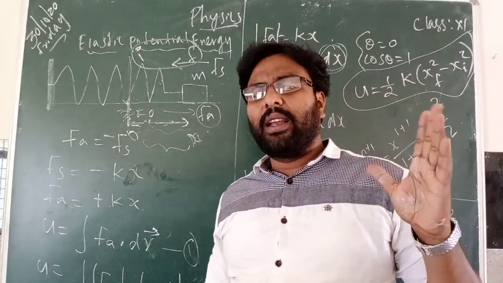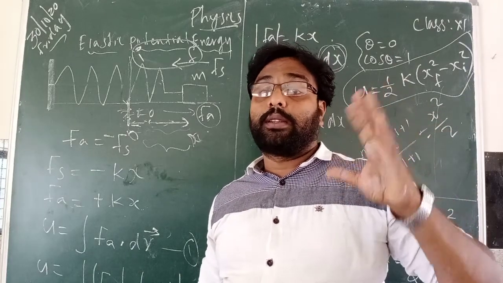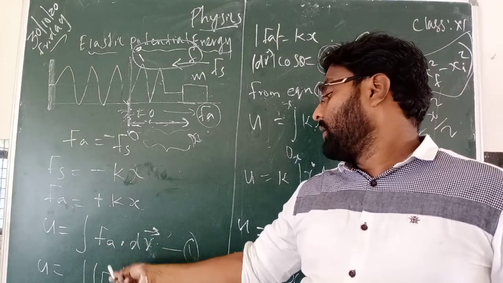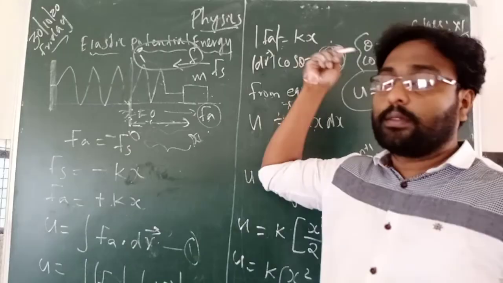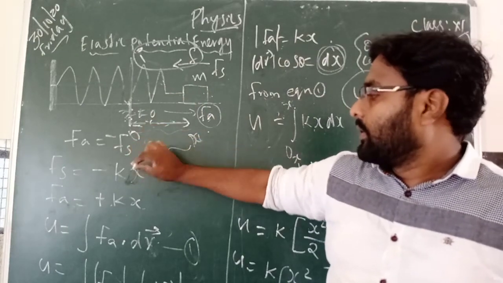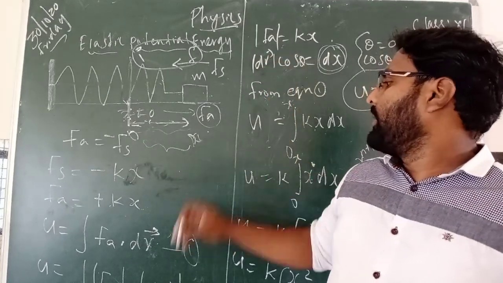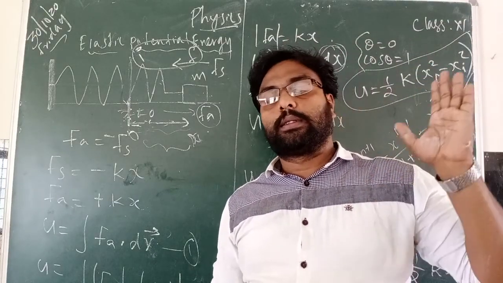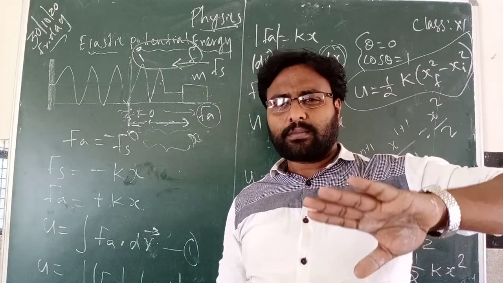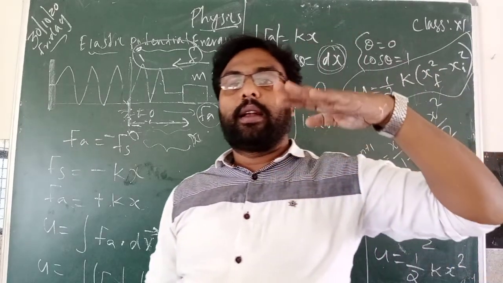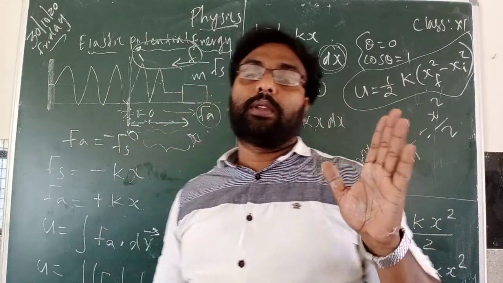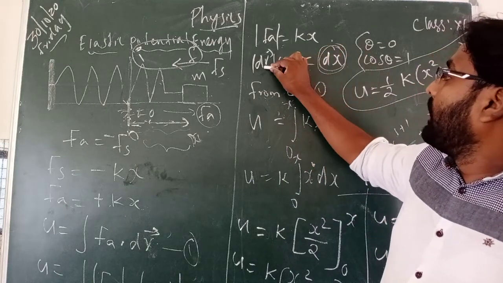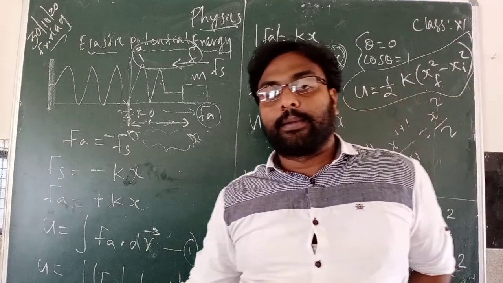Now elastic potential energy you can find from the potential energy formula. U is equal to the integral of F dot dr. Here Fa means kx. And for the dr vector, we can use dr cos theta. Here theta is 0, because the displacement and the applied force are in the same direction. So the theta value is 0. You can use theta 0, and dr we can write as dx.